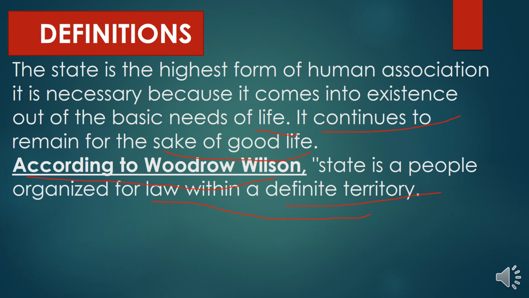This definition means state is organized by people to implement and enforce laws, rules and regulations within a definite, fixed territory. So this is called state.